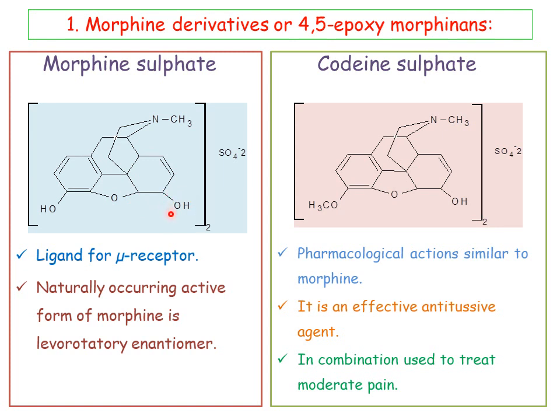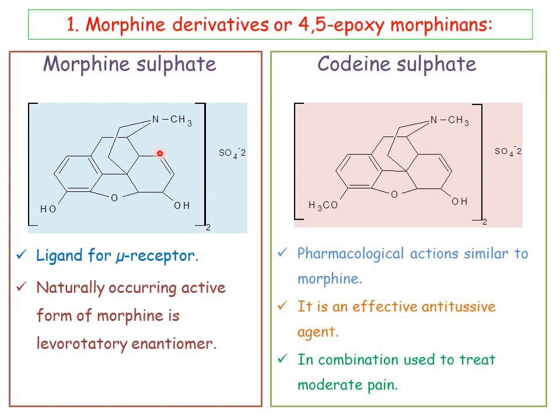So generally in the case of morphine, it consists of two hydroxy groups. One is phenolic at the third position, and the other is an alcoholic hydroxy group. Along with that, between the fourth and fifth carbon atoms, it consists of epoxy linkage. And another one is at this position between 7 and 8. So what is the numbering? 1, 2, 3, 4, 5, 6, 7, 8.